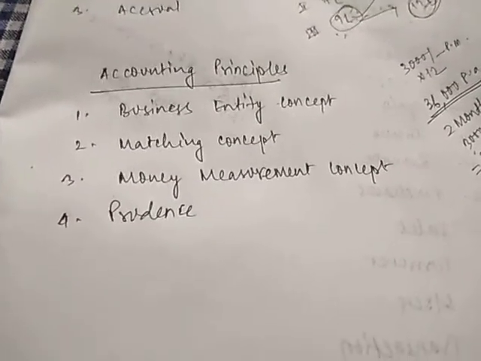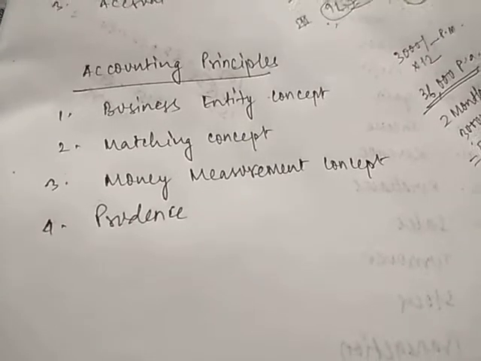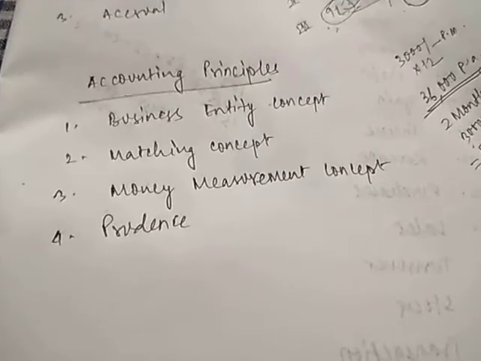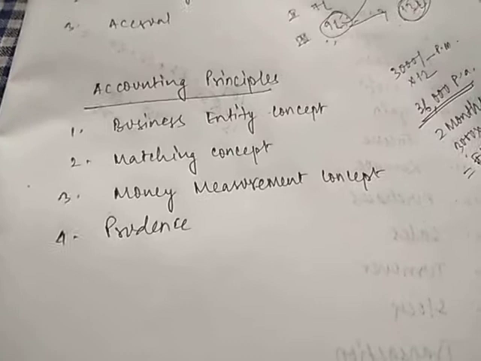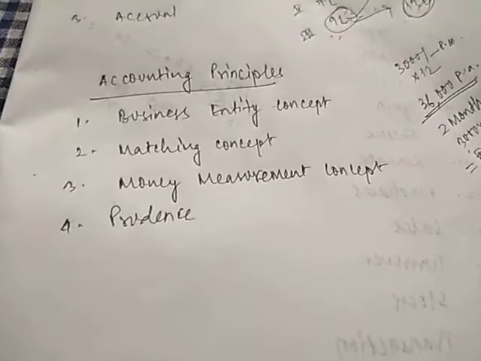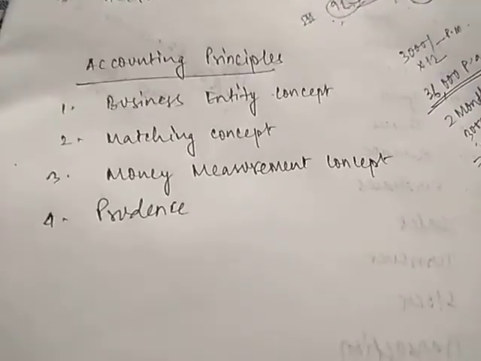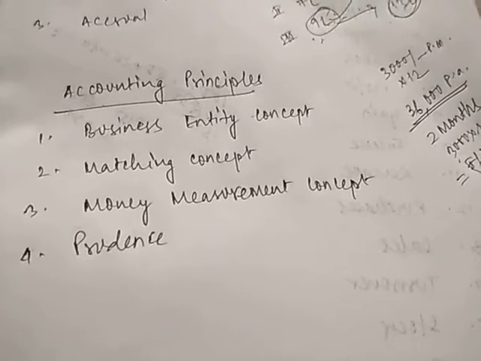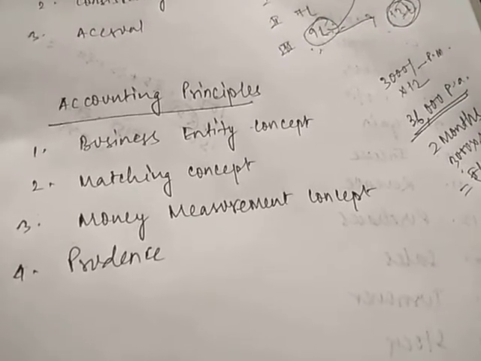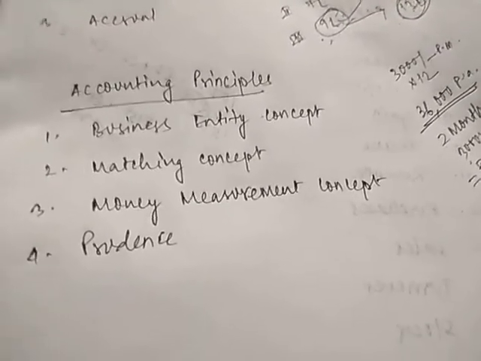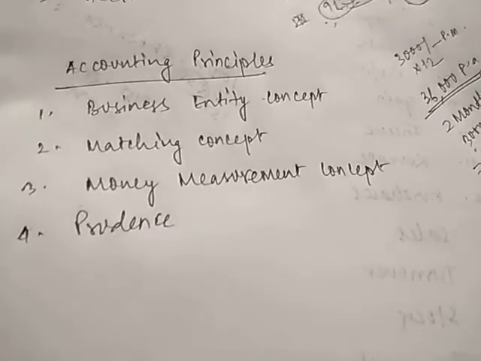Next is the matching concept. The first and foremost objective of preparing accounts is to ascertain the correct profit or loss during the year. Whatever profit or loss has been made during the business, must be ascertained by preparing the accounts.